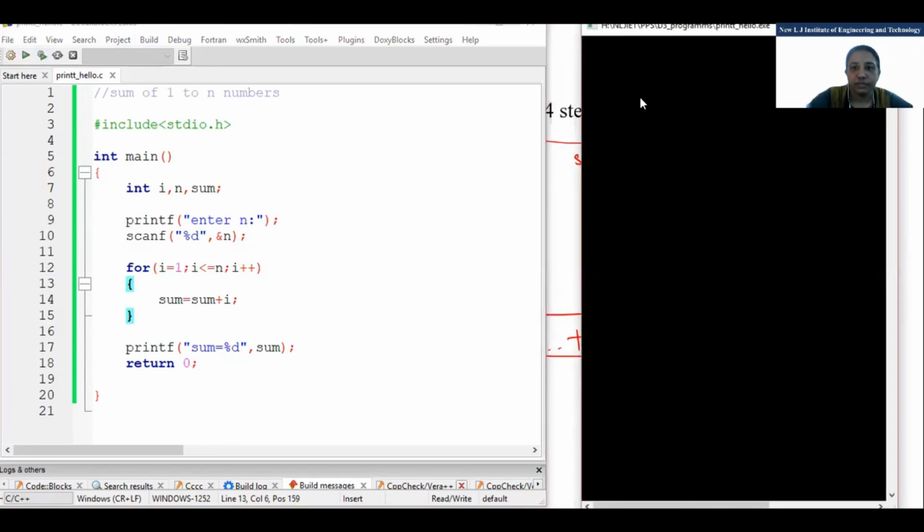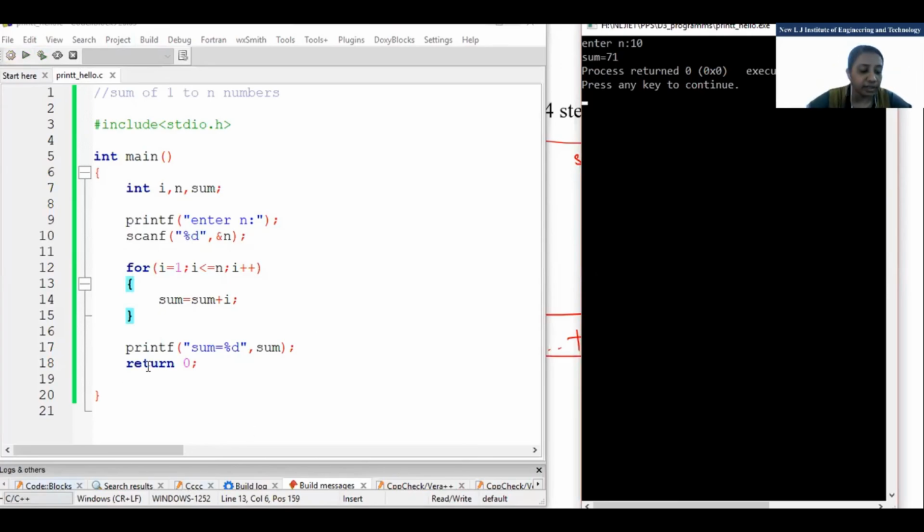Okay. I'll run the same program. See, what will it give you? For n equal to 10, it will give you 71. And that is incorrect. Why? Because if you do not initialize the sum with 0, then what happens? It will take a random value.